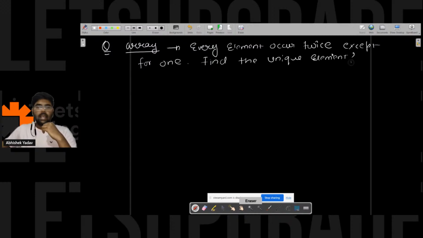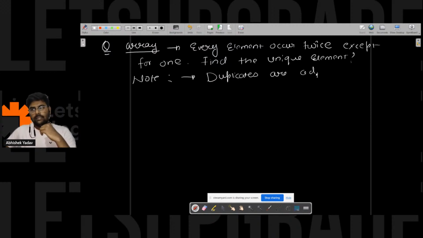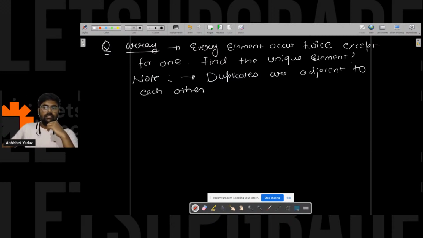There is one more note: duplicates are adjacent to each other. So this is a homework question also for today's session, guys.